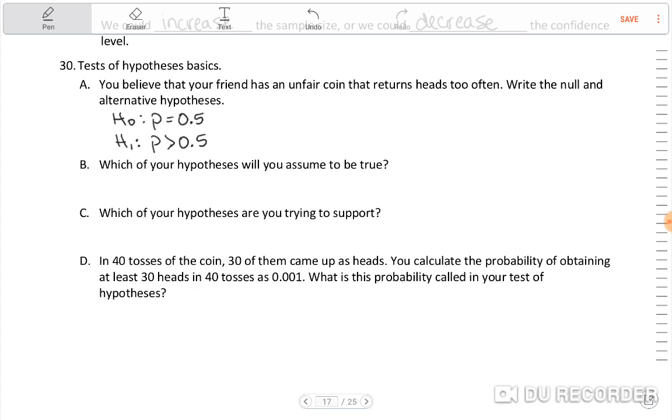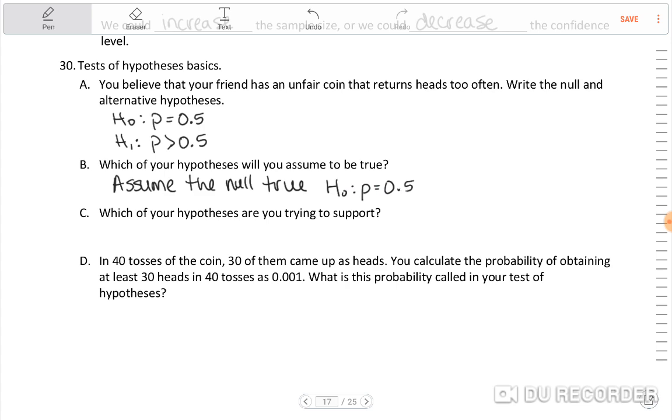Which of your hypotheses will you assume to be true? Well, the null. We always assume the null to be true until we find evidence to support otherwise. Assume the null true, which is p equals 0.5.